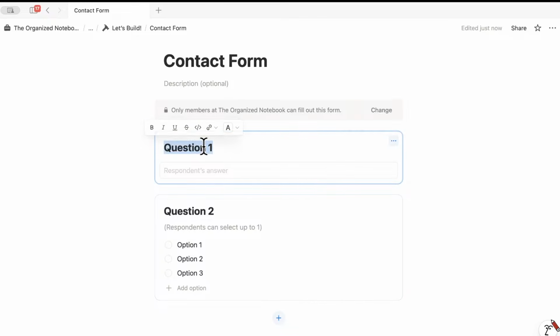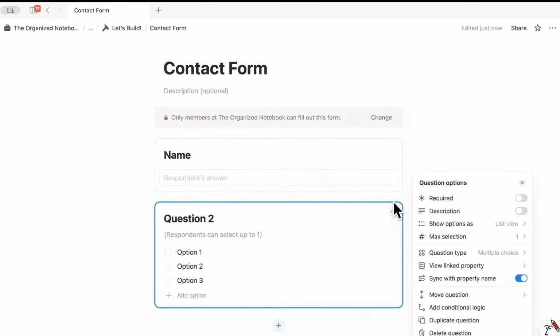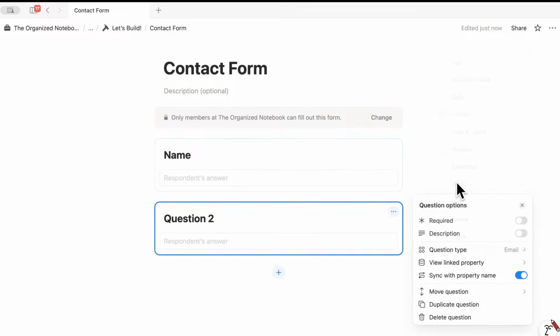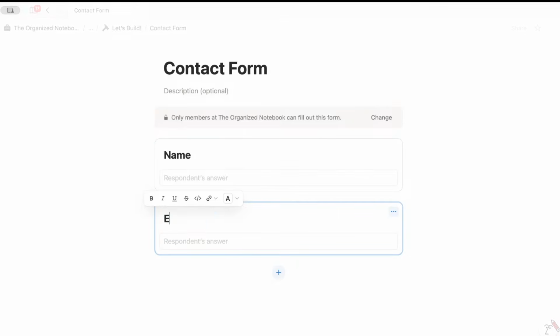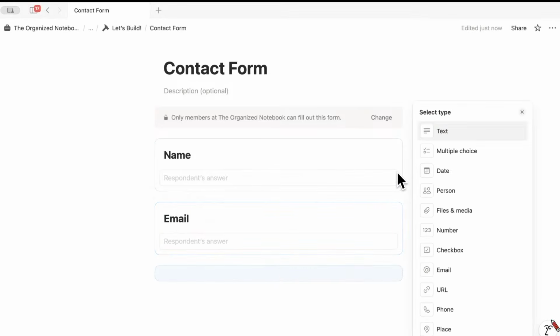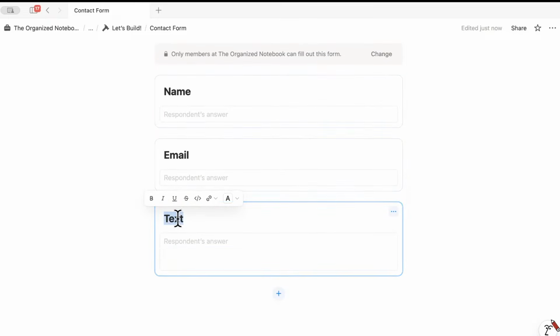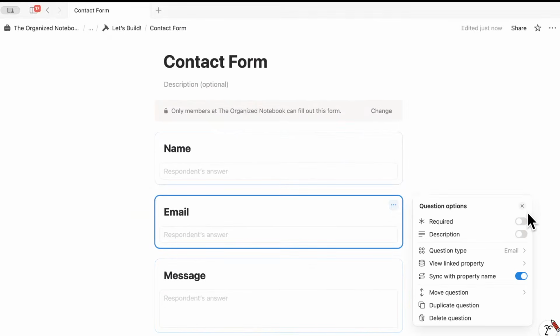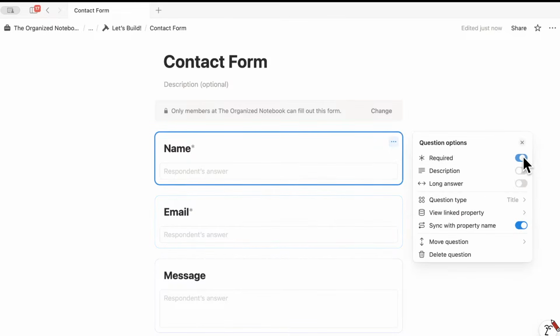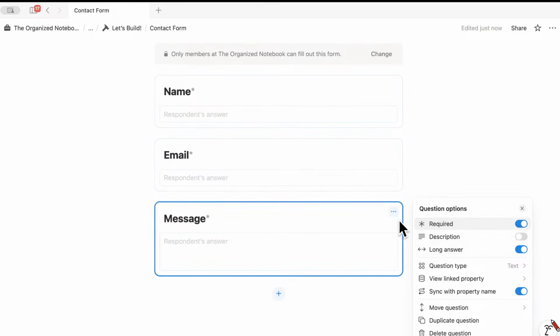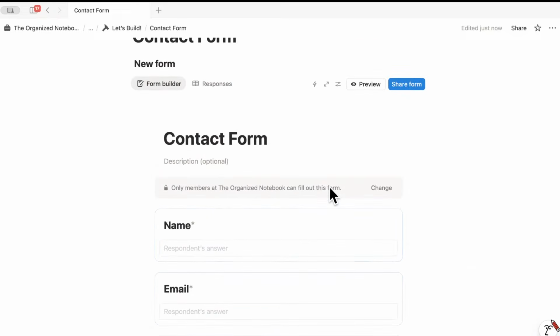And then we can change the questions. So this one we want to be name. And then this one, we're going to change it to email. And then we'll have a text here and long answer, and then message. And you can also set some of these to be required. So in the case of email, since you probably have to reply to them, you can set that to required. And you can also require this one and require this one. So forms is like a whole other thing that there's quite a lot to customize here.